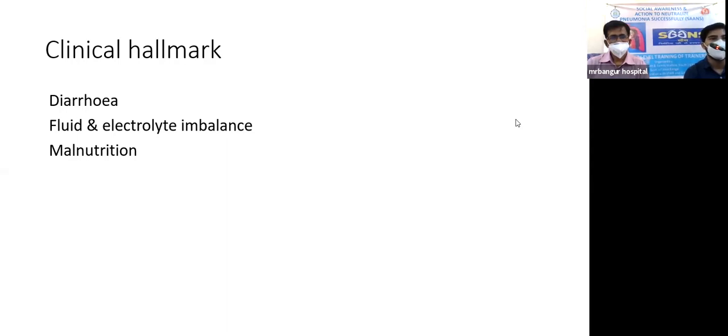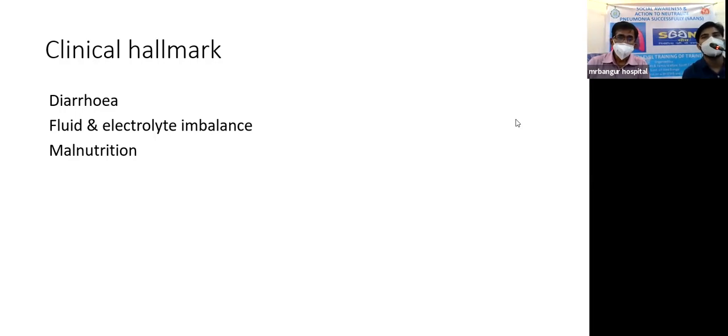Now, coming to the clinical hallmark of short bowel syndrome, it is a triad, that is diarrhea, fluid and electrolyte imbalance, and malnutrition. Diarrhea, most common cause is that the motility is increased, which leads to the gut motility being increased, and there is the malabsorption of fat in the colon, which leads to damage to the colonic mucosa, leading to less fluid and electrolyte absorption in the colon, leading to diarrhea.